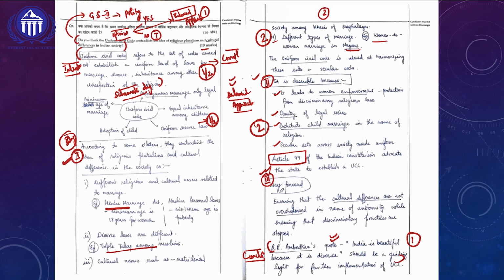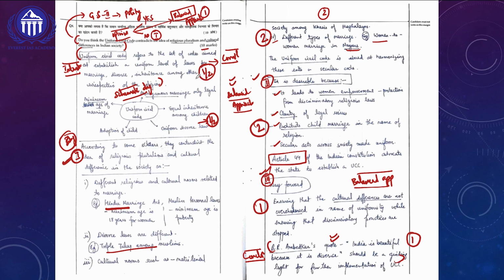And if you look at the way forward component, he is saying that the cultural differences should not be overshadowed in the name of uniformity, and discriminatory practices should be stopped. This is what I say as a balanced approach. So negatives should be reduced and positives should be retained. That is what this balanced approach or strategy is. So this will easily fetch him another 1 mark extra.